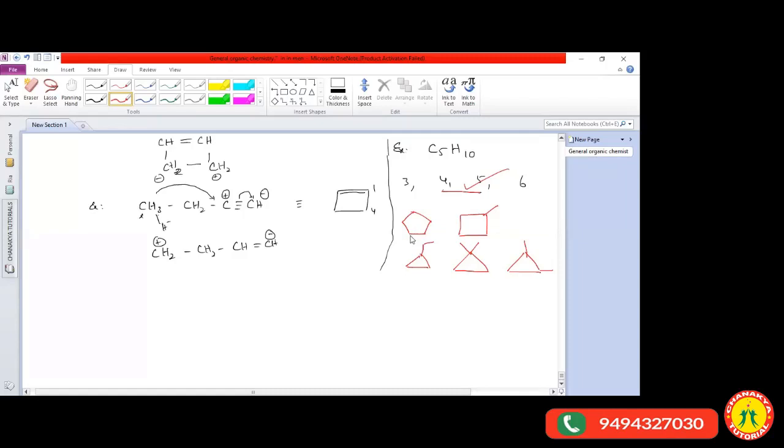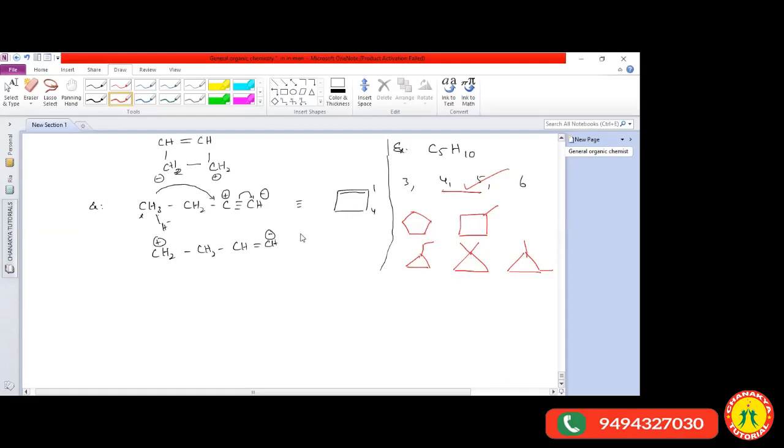Right, ma'am. So can I go for the next concept? Sir, I have a doubt. Yes, ma'am. The first carbon bonds with the fourth carbon which has the pi bond, right? Yes, ma'am. Okay, how about if the pi bond is present on the third carbon?